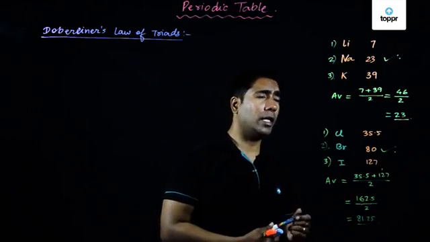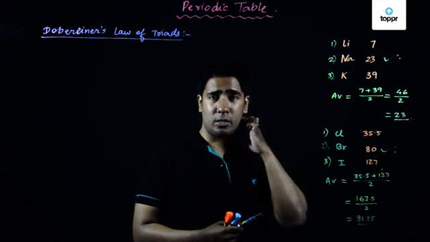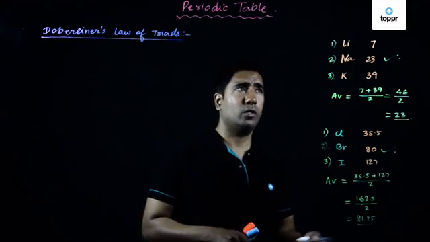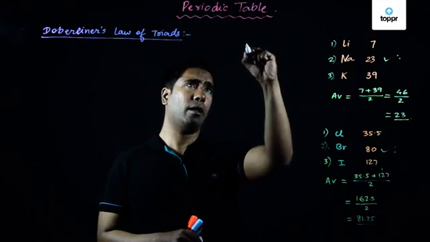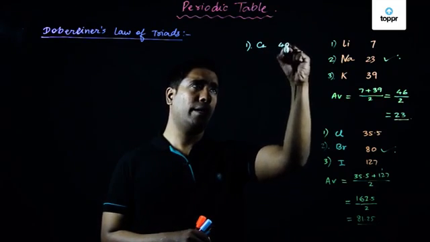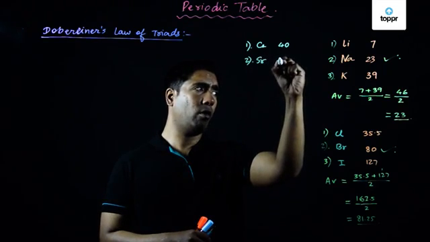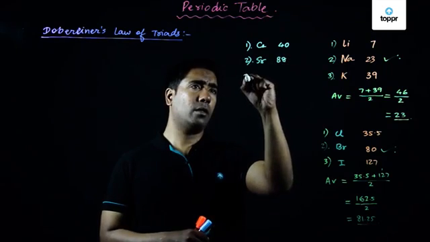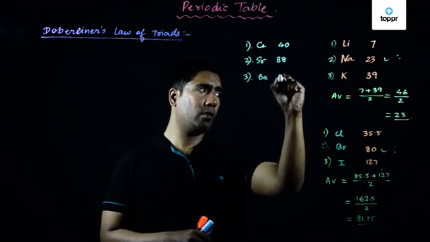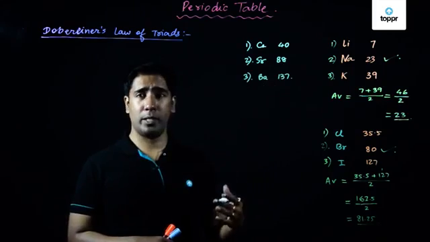So in this case, the third example that we can take will be that of alkaline earth metals, wherein we consider calcium as one of the elements, then we can consider barium, and then we can consider strontium. So the first element in this triad will be calcium, having an atomic weight equal to 40. Second element of this triad will be strontium, having an atomic weight of 88. And third element here will be barium, which has an atomic weight equal to 137. So as you can see, again the elements having similar properties have been arranged in terms of their increasing atomic weight.